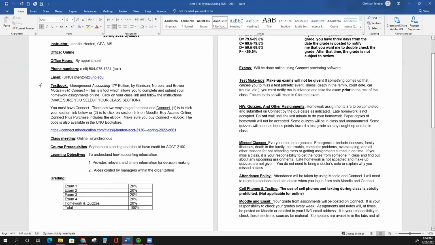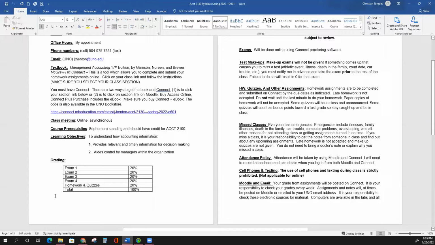Okay, the textbook that we're using is going to be online through Connect. It's the 17th edition. The link is posted here in blue on the syllabus. You can also get to the link through Moodle, and we'll go over that in just a few minutes. This class is online asynchronous, which means that the assignments will be pushed out through the week, and you will be able to work the assignments into your schedule. We do not have to meet at a certain time through Zoom. All the homework assignments will be done through Connect as well, and so will the tests.